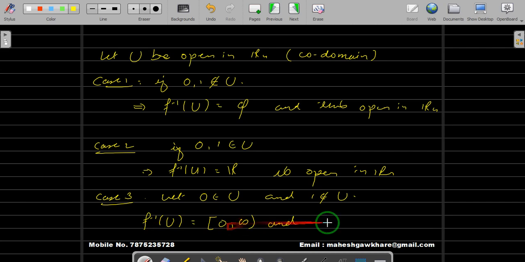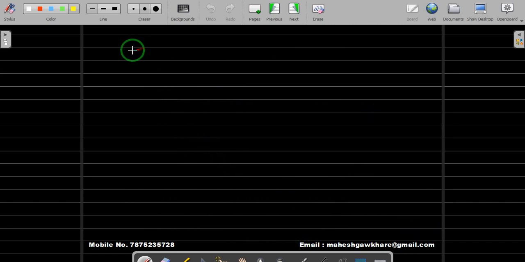And we know that this is not open in R with the residual topology. So we have an open set in our codomain, but the inverse image of that open set is not open in our domain, and this implies F is not a continuous function, because the inverse image of an open set is not open. So since this happens, we say that F is not a continuous function.